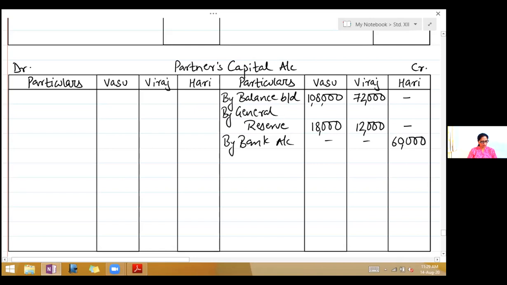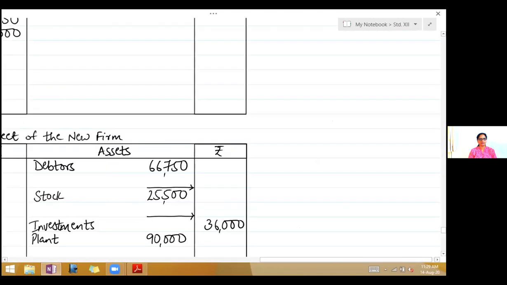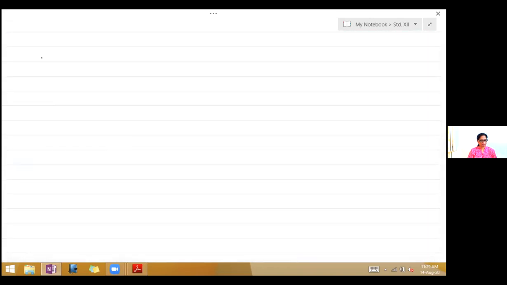Value of goodwill of the firm is to be fixed at the average profits of the last 3 years. Now they have told us to fix the goodwill with the average profit method. So you will have to find out the goodwill. So below the balance sheet, you can write down working note and write valuation of goodwill.